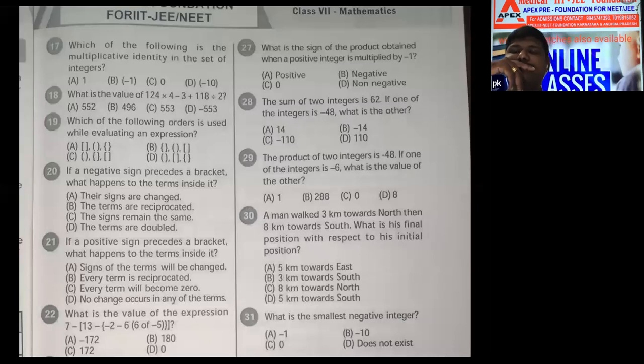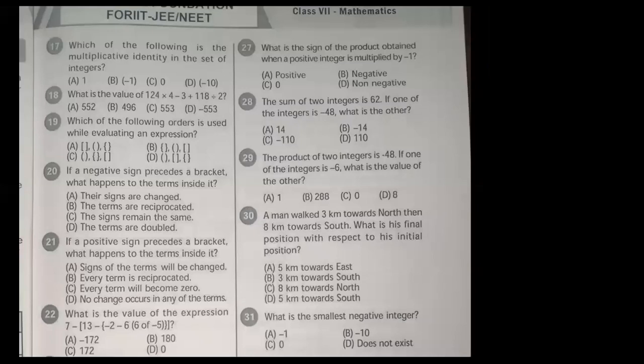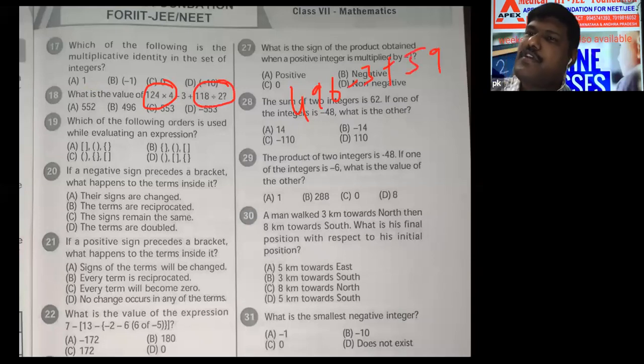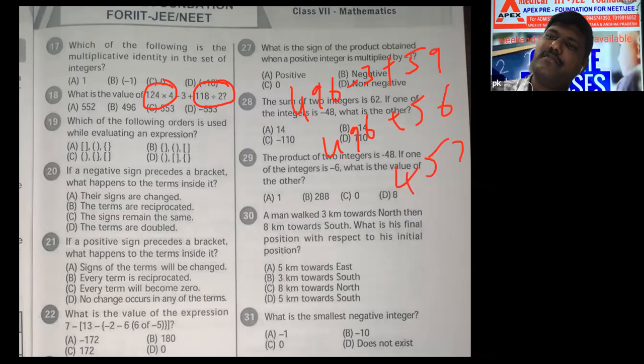Sir, it is not BODMAS, it is DMAS. DMAS or BODMAS, anything, say. See, 124 into 4, first you do, 496. Minus 3 plus 118 divided by 2, how much? 59. So if you subtract 496 plus 56, what will you get? 552 only now. That is the only answer.